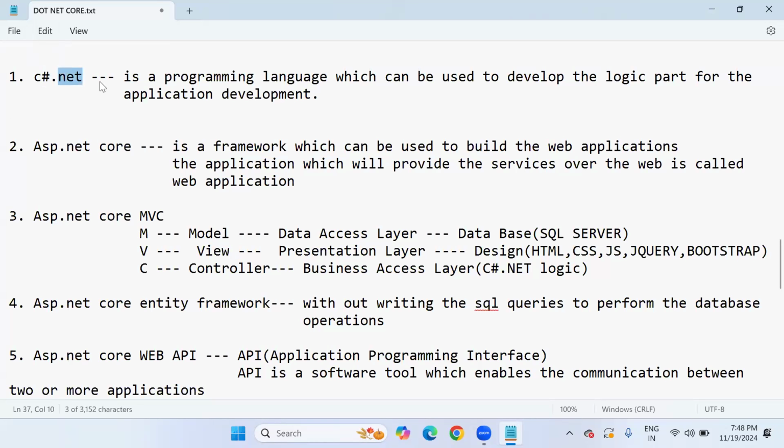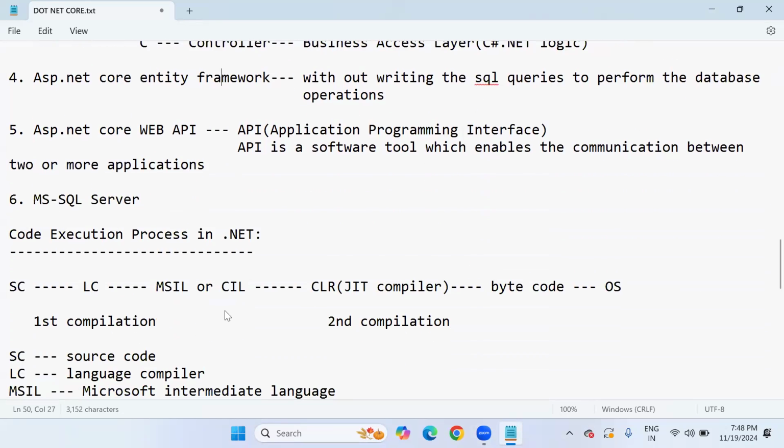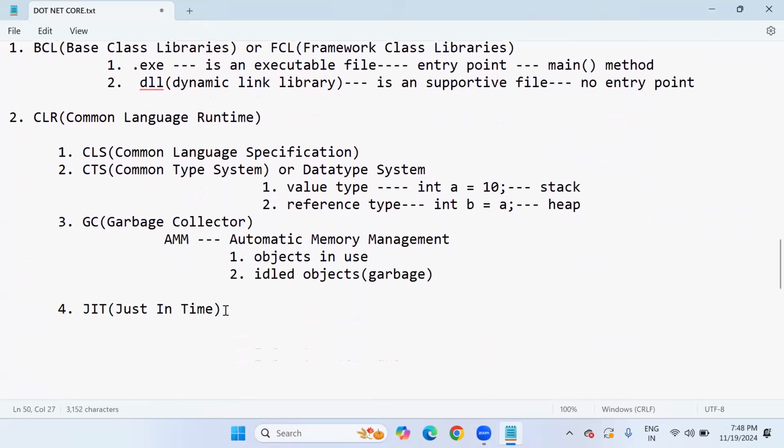So please try to focus on learning C#.NET. Basics are also very important. Many students tell me that they already know these basics and I am wasting time. No, that's not the correct way. Basics are very important. If you ignore the basics, you will be in big trouble in real-time implementation.